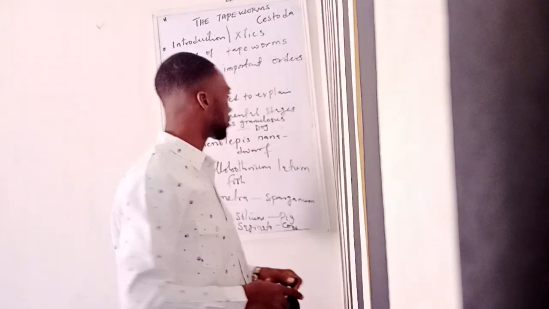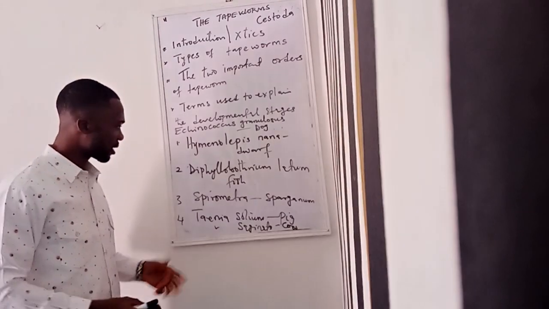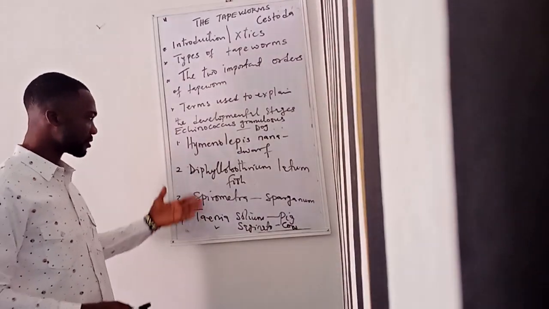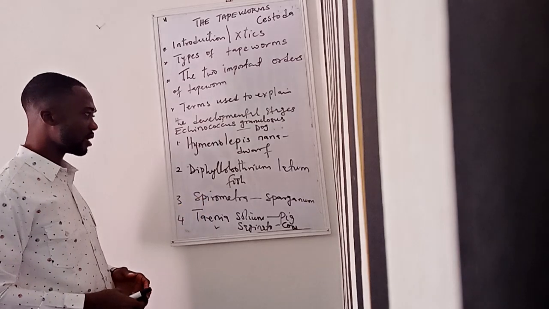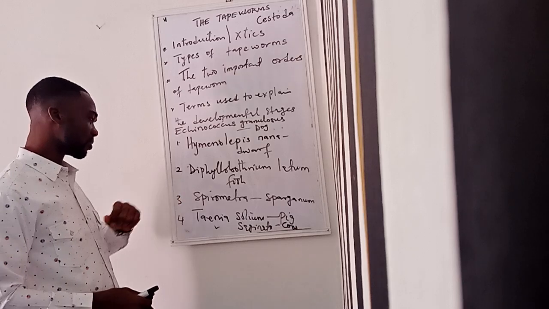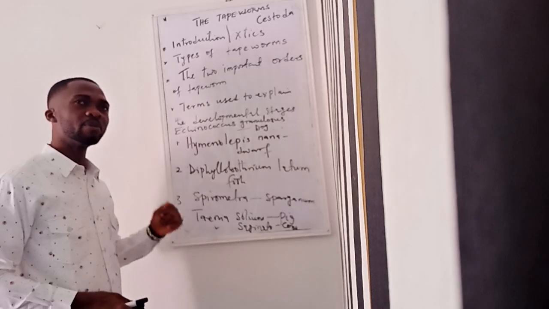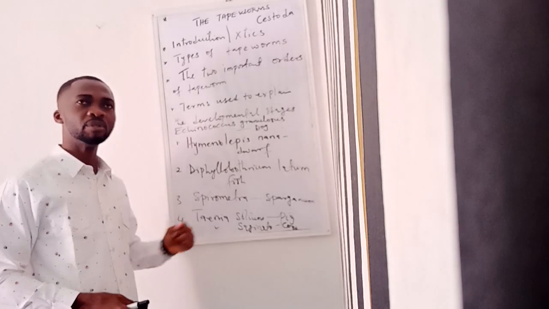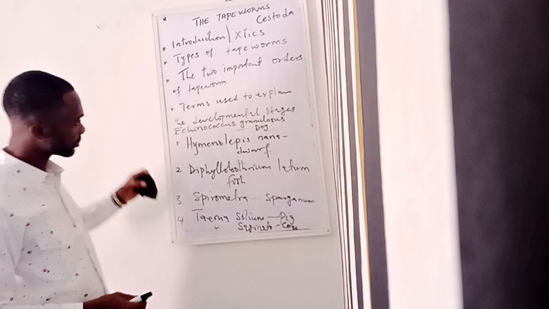Having talked about the different types of tapeworm, we'll have others which I may not mention now, like, if I can still remember, Hymenolepis diminuta. That one is called the rat tapeworm. I may not cover all of them, so these are the most common ones.